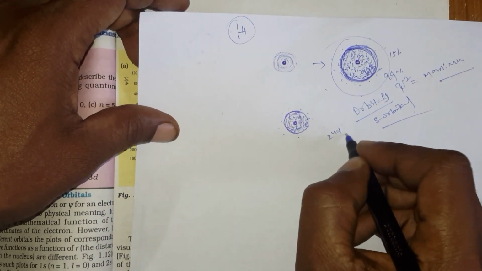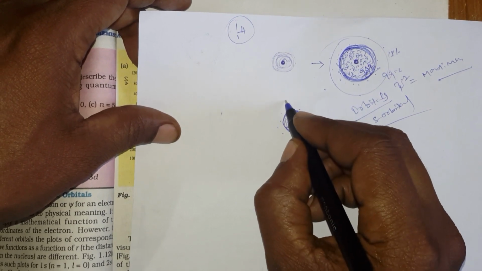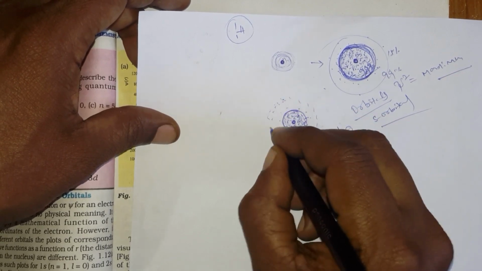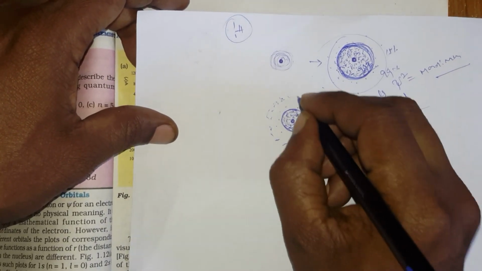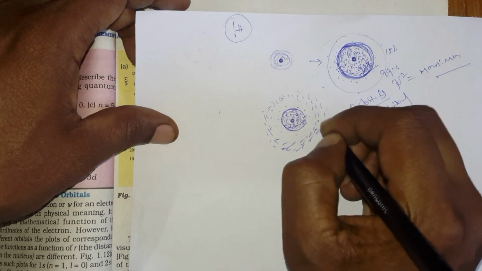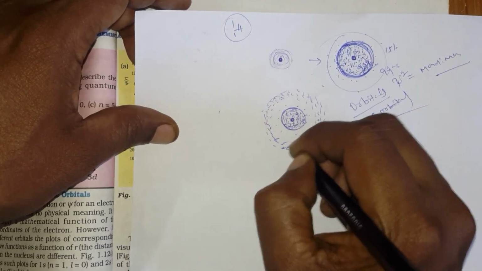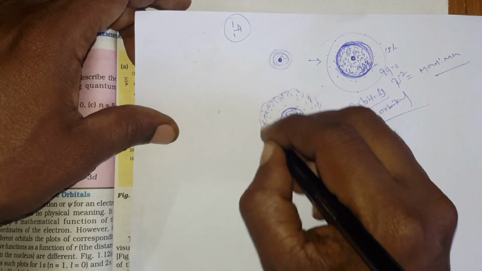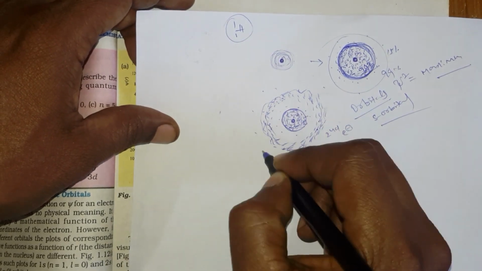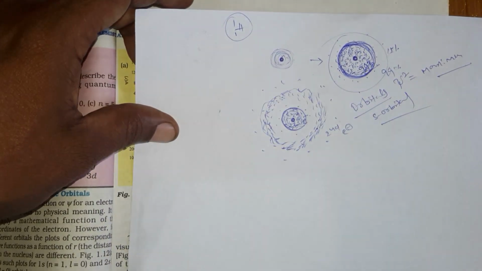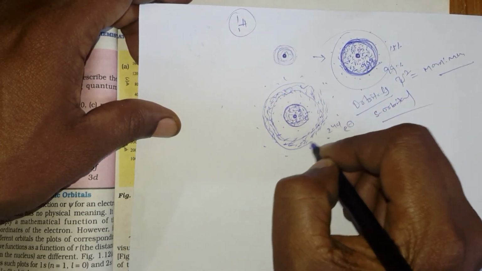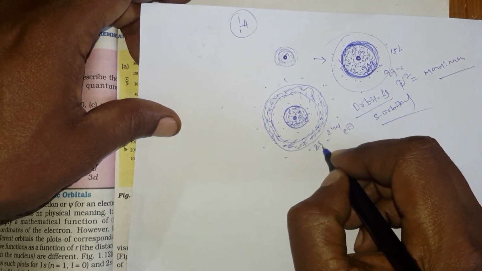And coming to the next electron, the second electron, it is revolving here, with the maximum probability. Outside it is very less. So now you can say here there is one more orbital. What is that orbital? It is a 2s orbital. Here it is the 2s orbital.